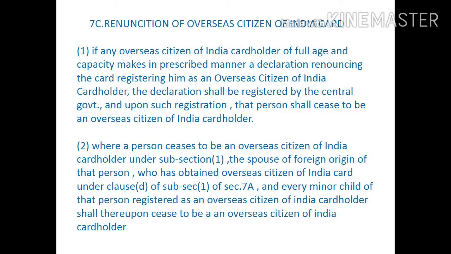Subclause 2, where a person ceases to be an Overseas Citizen of India card holder under subsection 1, the spouse of foreign origin of that person who has obtained Overseas Citizen of India card under clause D of subsection 1, Section 7A, and every minor child of that person registered as an Overseas Citizen of India card holder shall thereupon cease to be an Overseas Citizen of India card holder.